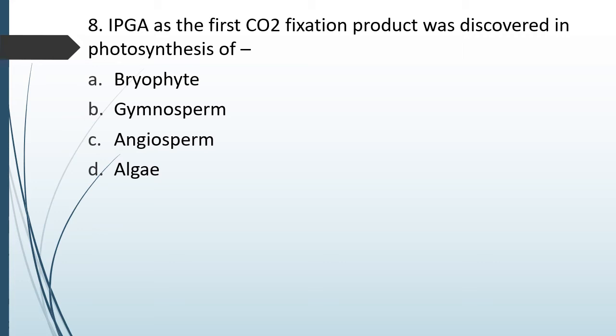Question number 83. PGA as the first carbon dioxide fixation product was discovered in photosynthesis of option A, bryophytes, option B, gymnosperms, option C, angiosperms or option D, algae. Correct answer is option D, that is algae.